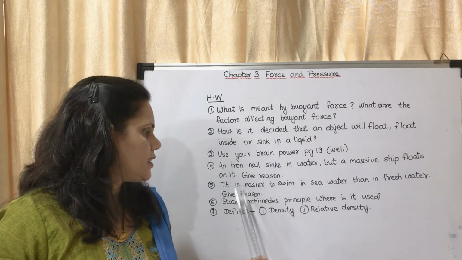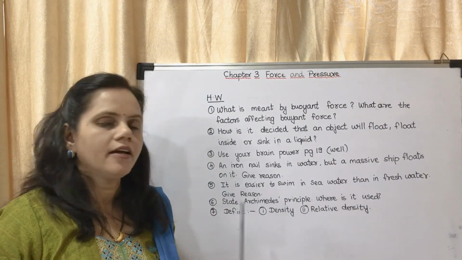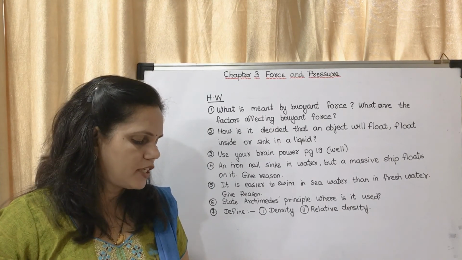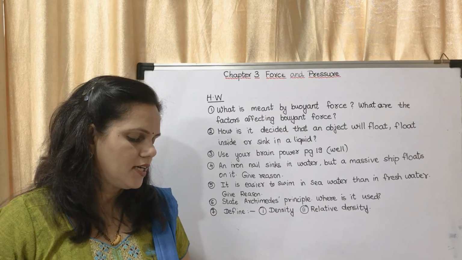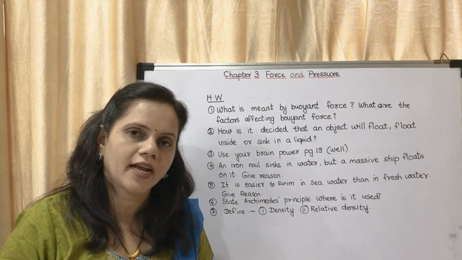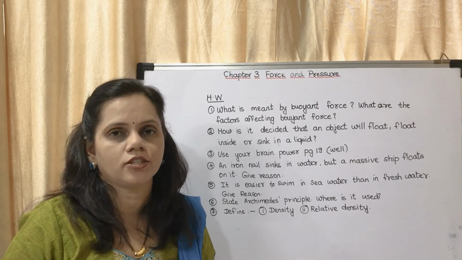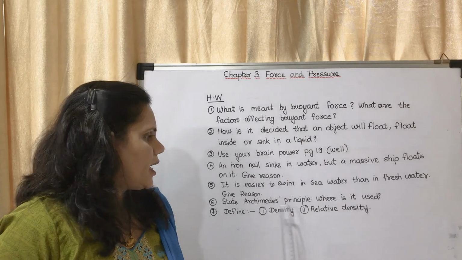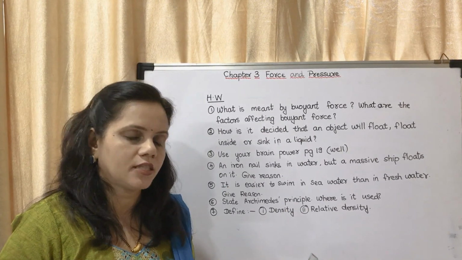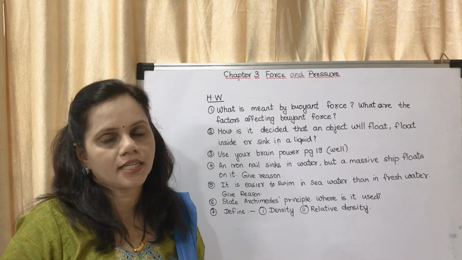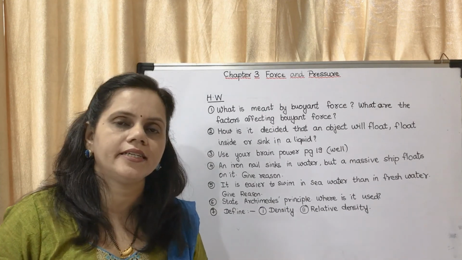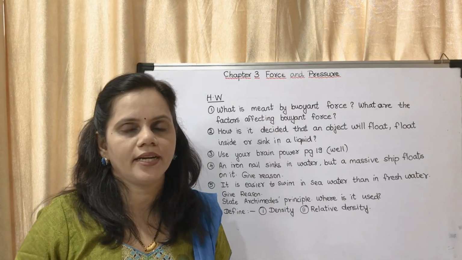Now the next is, it is easier to swim in sea water than in fresh water. The answer is there in the textbook. It becomes easier to swim in sea water than in fresh water. This is because the density of sea water is higher than that of the fresh water. You may write that statement. Now, state Archimedes principle, on page number 20. I told you, you may mark the question in the textbook also. Where is it used? The last paragraph on page number 20. Define density and relative density. The answer is in the box on page number 21.